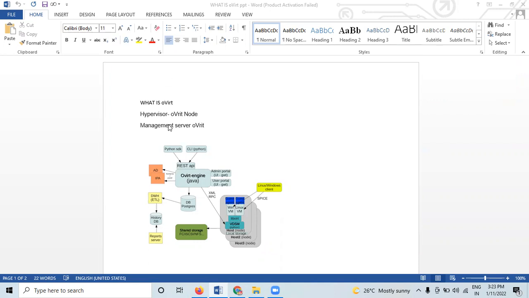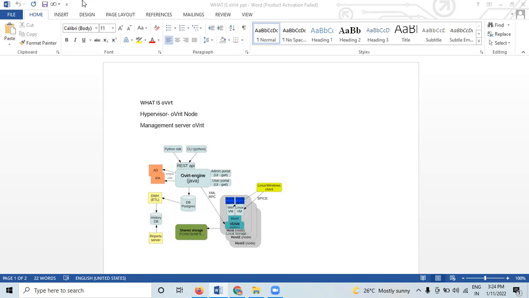So what is oVirt? oVirt is a free open source virtualization management platform. It allows centralized management of virtual machines, compute, storage, and networking resources from an easy-to-use web-based front-end with platform-independent access. oVirt Node is a minimum operating system based on CentOS that is designed to provide a simple method for setting up a physical machine to act as a hypervisor in an oVirt environment.